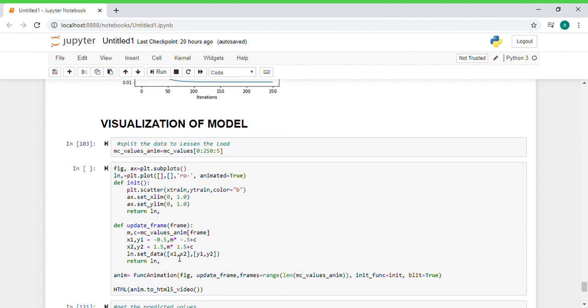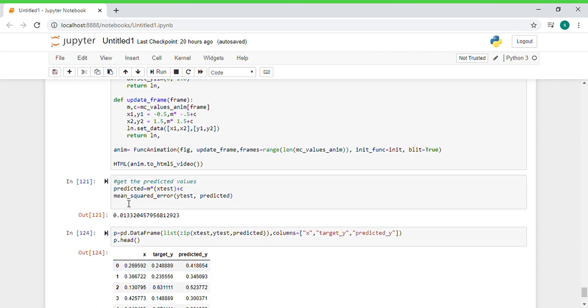Visualization of model. In this step we are using animation functions and HTML functions for creating an animation for the linear curve above, and also using the same functions for creating the error model.